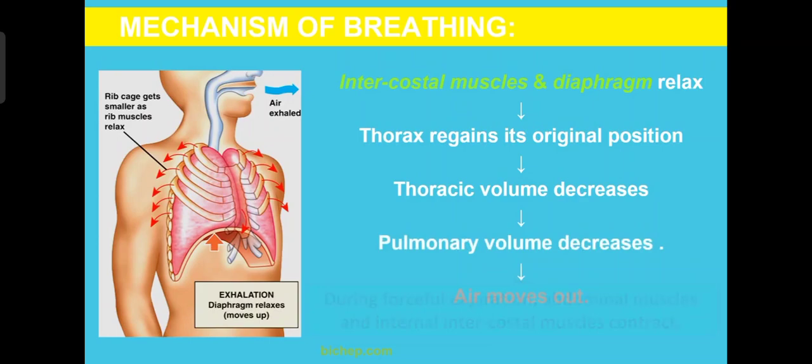Thoracic volume decreases. The lungs size is decreased again. Pulmonary volume decreases. Okay, the size of the lungs decreases. So what happens? If the balloon size is reduced, then what happens? Air will go outside. So like that, air moves outside. The size of the thorax is reduced. So like that, size of the thorax is reduced, so the air will move outside. So that is called as the exhalation. Clear? So this is the mechanism of breathing, inspiration and expiration.